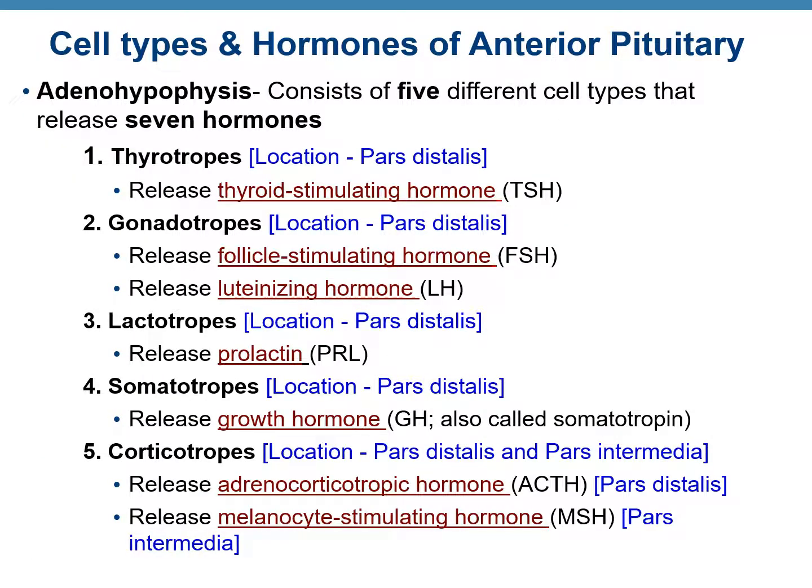There are 5 different cell types present in the adenohypophysis that release the 7 hormones. The first one is thyrotropes, located in pars distalis. It releases TSH. Second, gonadotropes, location pars distalis, release 2 hormones, the FSH and LH. Third, lactotropes, location pars distalis, release prolactin. Fourth, somatotropes, location pars distalis, release growth hormone. Fifth, corticotropes, whose location is pars distalis as well as pars intermedia. It releases ACTH and MSH.